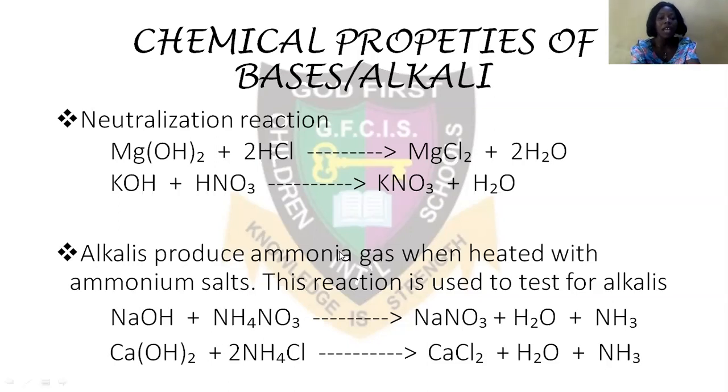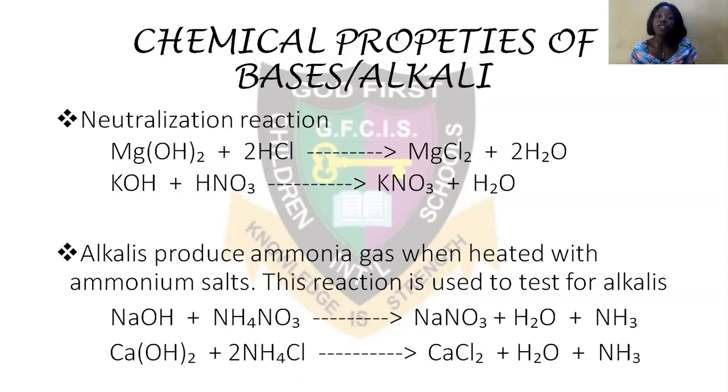Now look at the example that I have: sodium hydroxide reacting with this ammonium salt to give us ammonia gas. The calcium hydroxide reacting with another ammonium salt to give you ammonia gas. These are chemical reactions that alkaline and bases undergo.